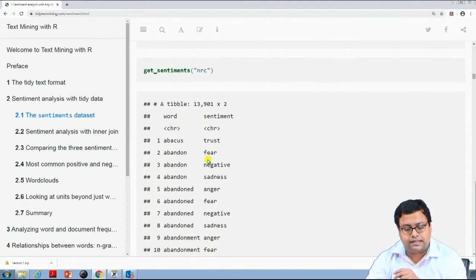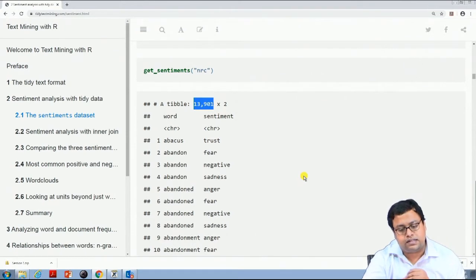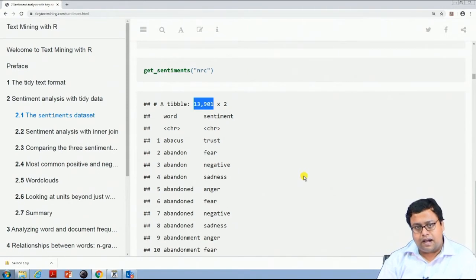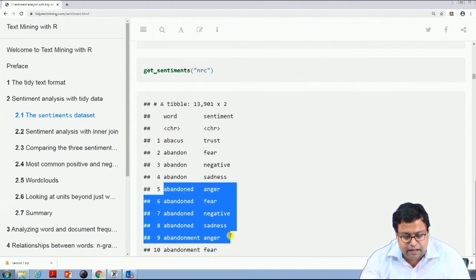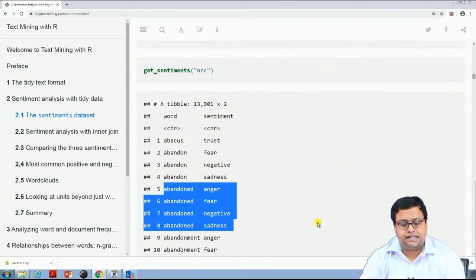Then when I do it for NRC, it is even bigger. You see, there are 13,901 words. So that's why NRC is one of the most used lexicons in marketing, even in marketing research also. And you will see that they have given various words corresponding sentiments. The problem here is that you see that abandon, one word might be associated with multiple sentiments. This particular word is related with anger, related with fear.